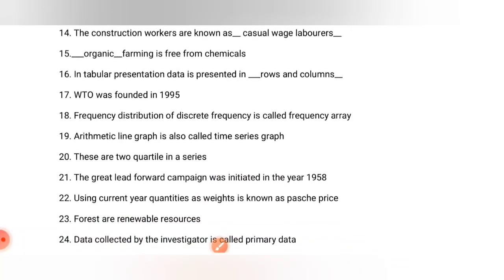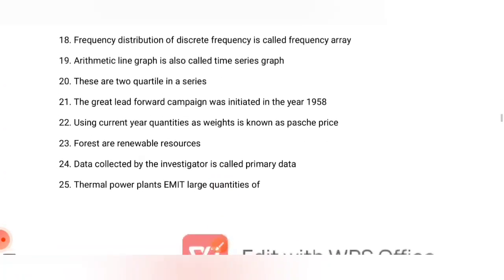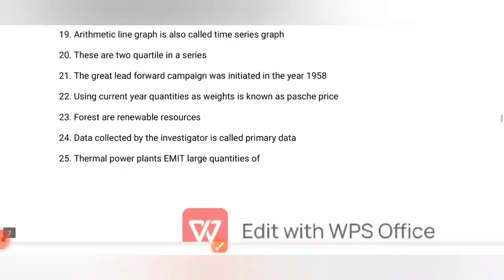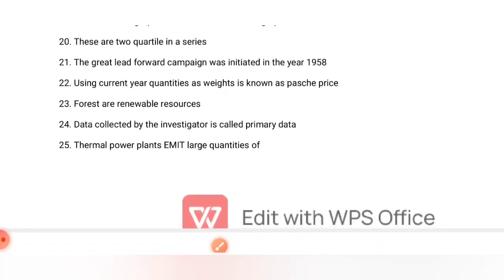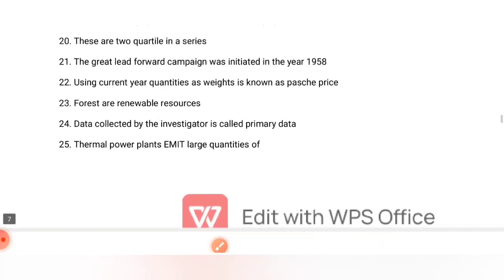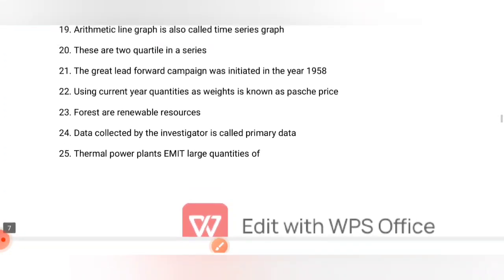In tabular presentation, data is presented in rows and columns. WTO was founded in 1995. Frequency distribution of discrete frequency is called frequency array. Arithmetic line graph is also called time series graph. There are two quartiles in a series. The Great Leap Forward campaign was initiated in the year 1958.